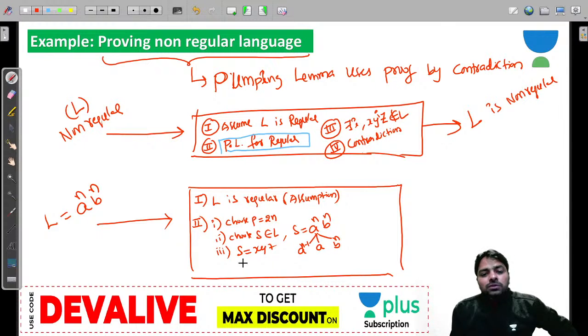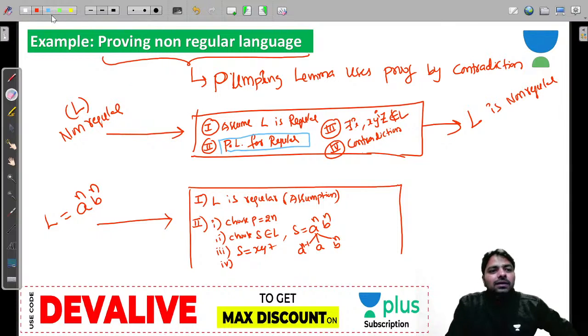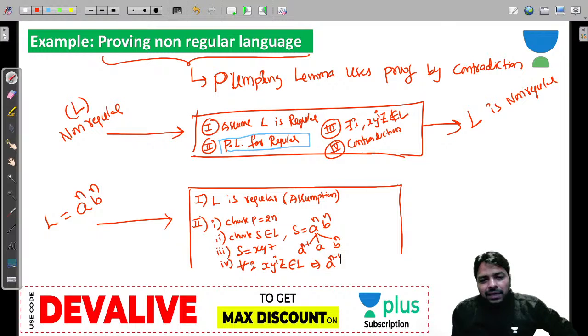Now in the fourth step, I'm going to prove that for all i, xy power i z belongs to L. I'm trying that, but when I do it, a power n minus 1, a power i, b power n, does it belong to L always? Okay, we got a contradiction. We got the third step, that is, there exists i. Which i can we use? Okay, i equal to 0, you can do.